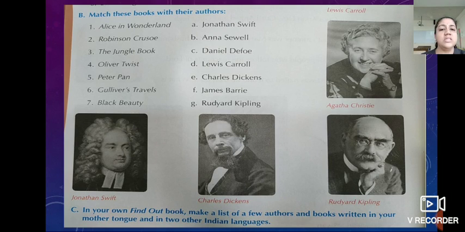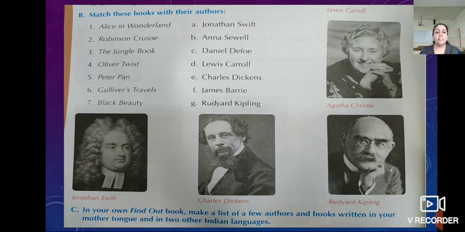Here also C is given. In your own find out book, make a list of a few authors and books written in your mother tongue and into other Indian languages. So children, have you seen the books which are written in our mother tongue? Maybe Marathi, Hindi, not only in English. So we have to write down the name of that particular book and the author's name also. Will you do that?